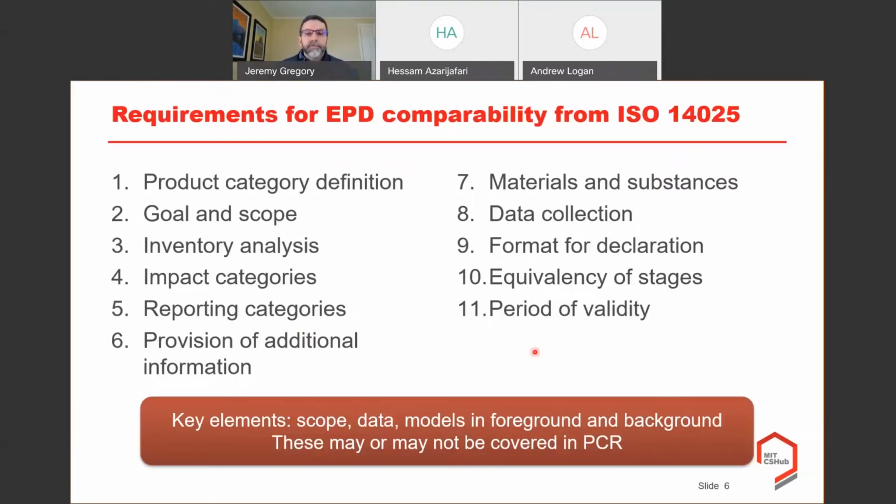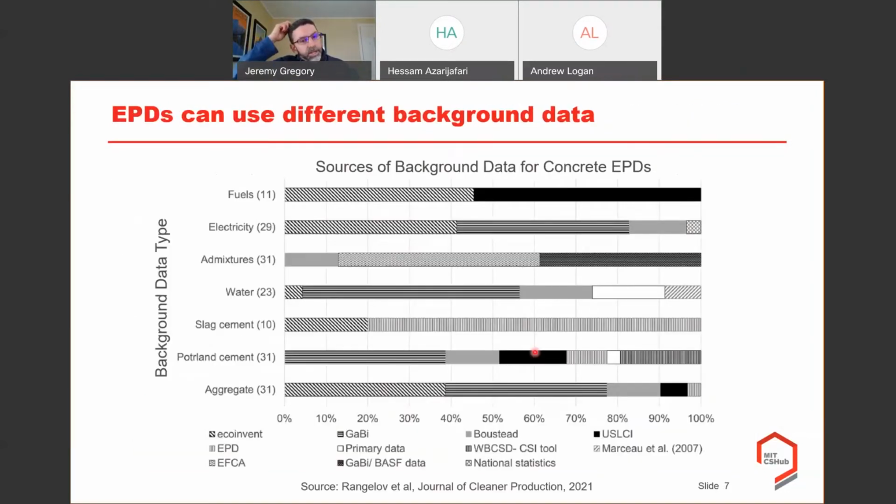And just to give you an example of how much variation there can be, this chart right here is showing a study that was done by some folks at the Federal Highway Administration about EPDs. And one of the things that they did is they looked into different types of EPDs for concrete, because that's the most that are published. And this right here is showing different types of background data that you need in an EPD.